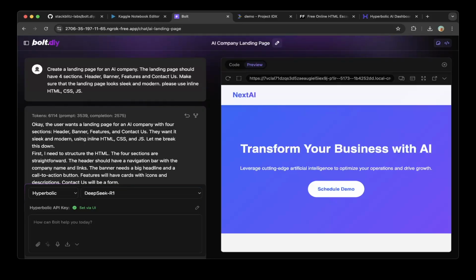If you want to add the API key in the UI, as I mentioned earlier, you can add it in here. Just paste the API key from the Hyperbolic console and then click OK. And that should be it. Then you can start testing.